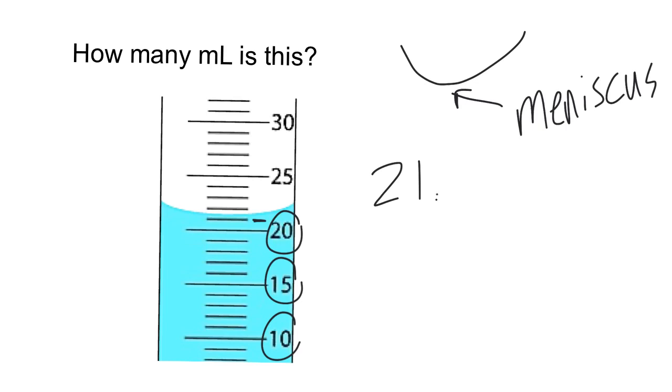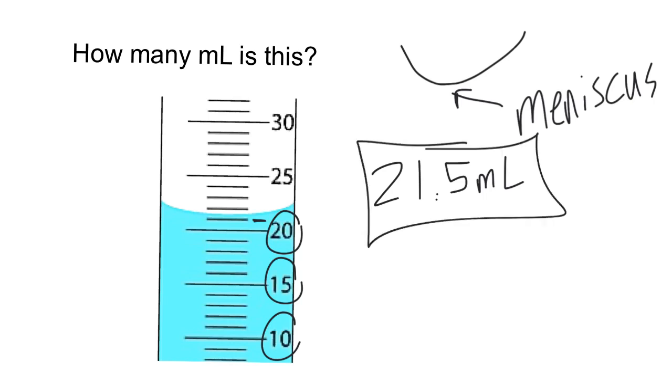I know I have 21, and now I don't have anything past that 21. I don't have a line, so I've got to take a guess here. I'm going to say this is 21.5 milliliters. Now I cannot say this is 21.54 because I don't know this number here, that 5. So I can't estimate past it. I can only estimate one past the measurement that I am certain about, and I am very certain that this is past 21 milliliters. So this would be 21.5 milliliters for my estimate.